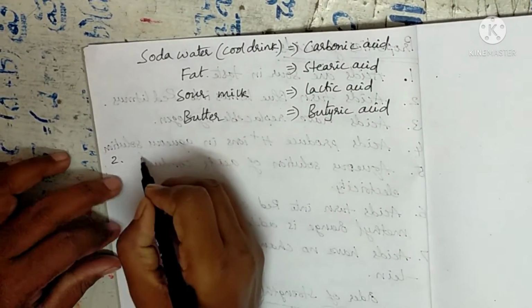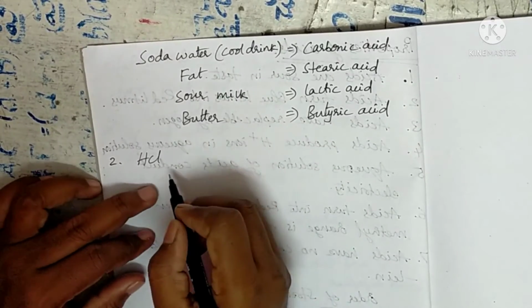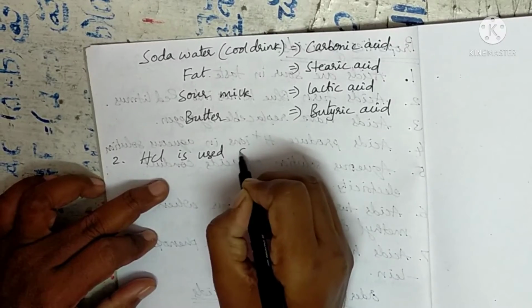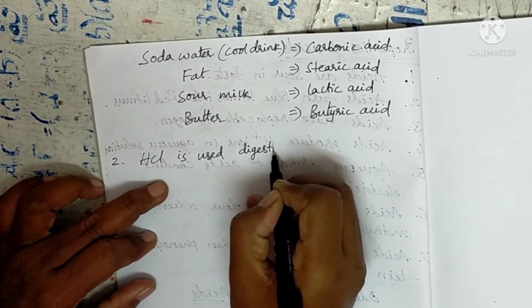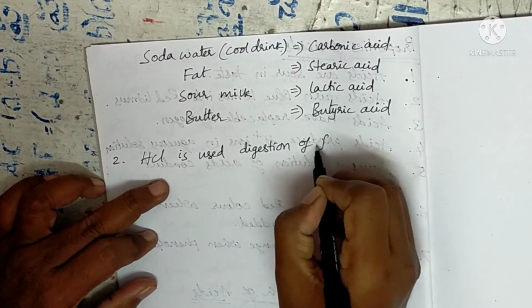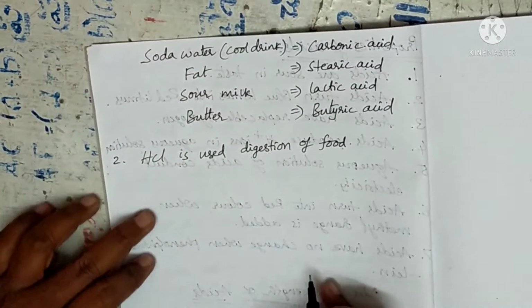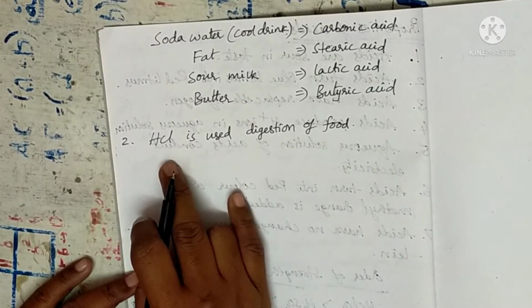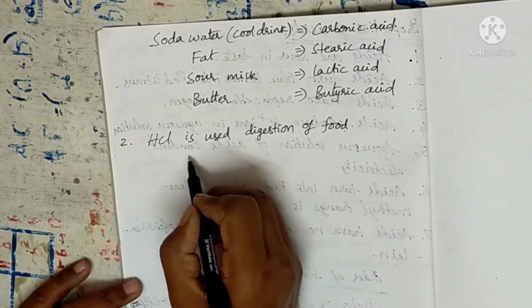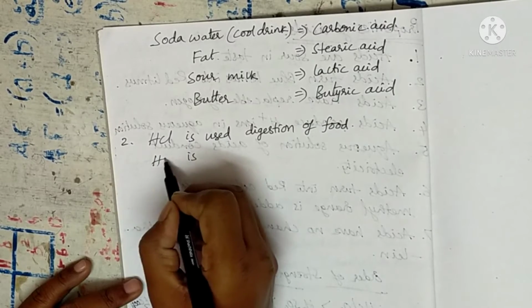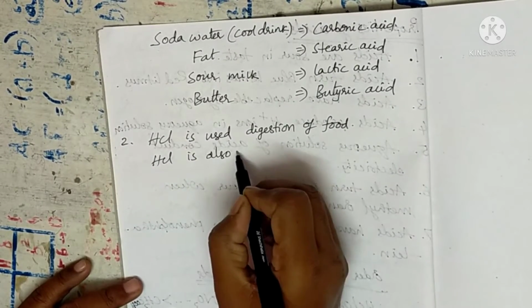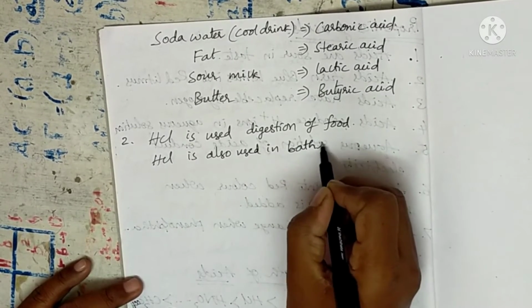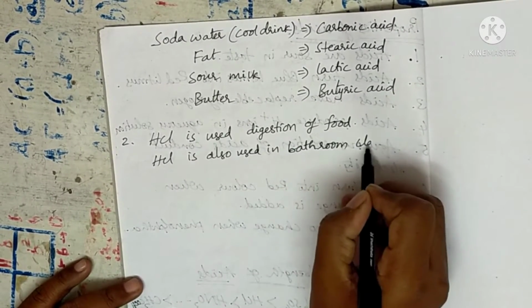And the second use, HCl, hydrochloric acid. It is used in digestion of food. So the food which we eat is digested with the help of HCl only, and this HCl is also used in bathroom cleaner in our houses.